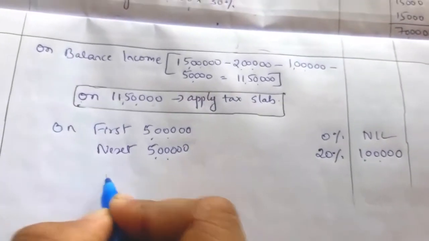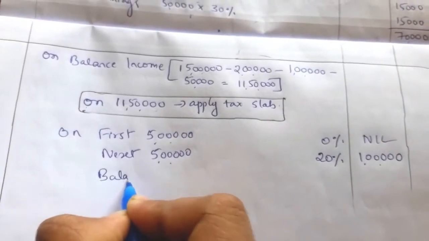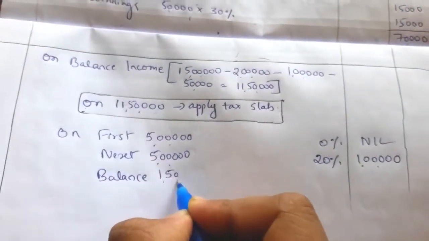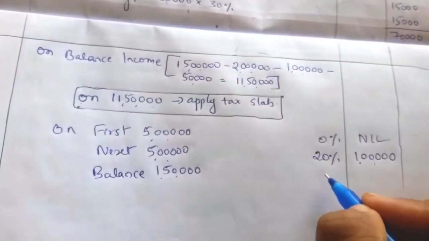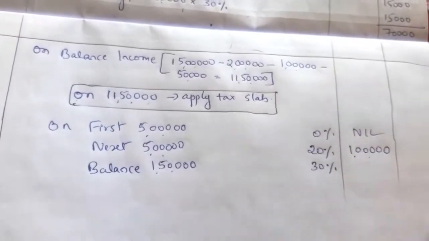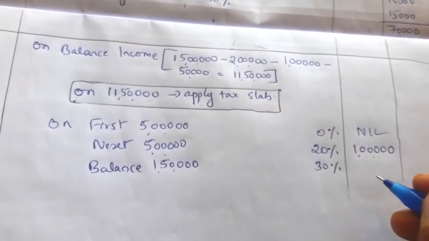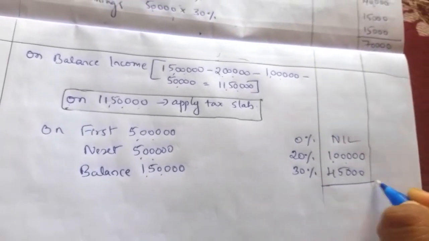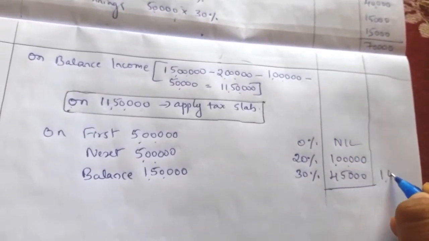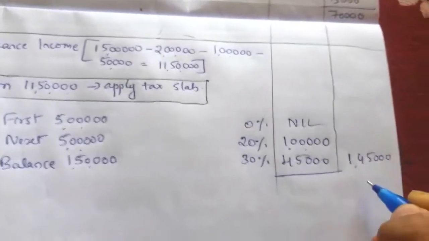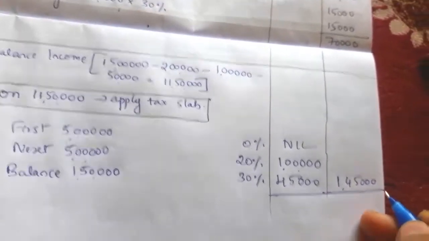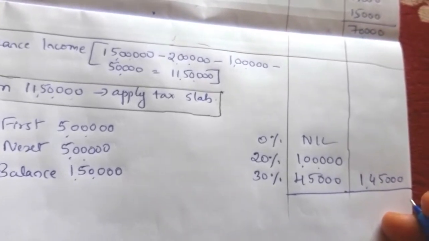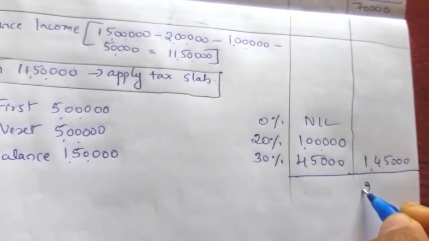Next, on balance income, what is the balance above 10 lakh? It means 1,50,000. On 1,50,000 income he has to pay 30% tax. So that is the same 45,000. So total comes to 1,45,000. So 1,45,000 plus 70,000, 2,15,000.